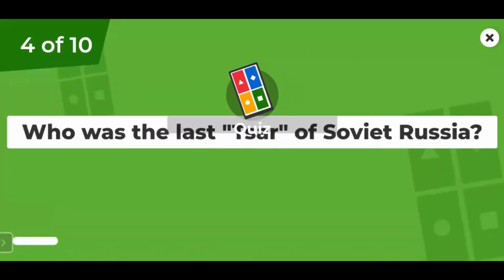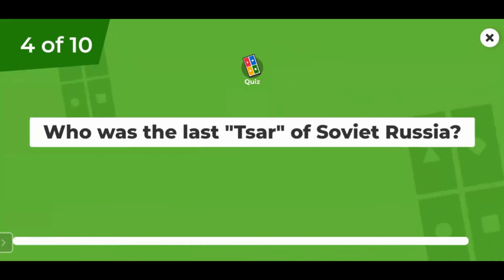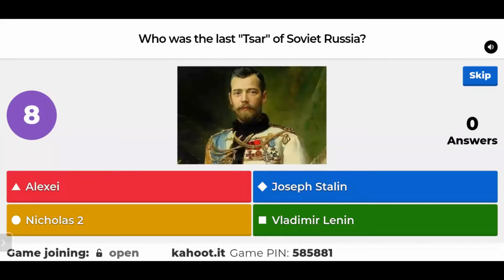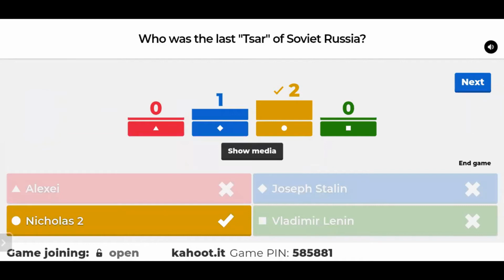The fourth question: who was the last Tsar of Russia? Is it Alexei? Is it Joseph Stalin? Is it Nicholas II? Or is it Vladimir Lenin? Yes, the correct answer is Nicholas II.